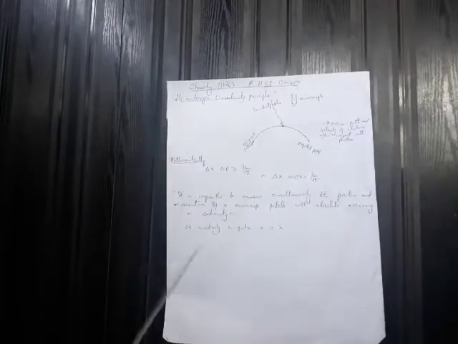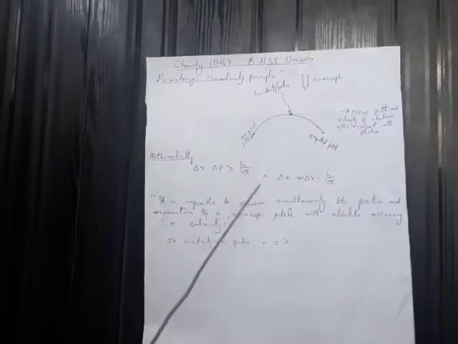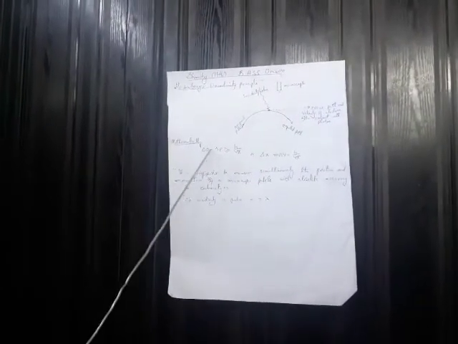Here delta x represents the uncertainty in position, and delta p represents the uncertainty in the momentum, and h by 4 pi is a constant. The sign greater than or equal to means the product of the uncertainty in position and the uncertainty in momentum can be either greater than h by 4 pi, or equal to h by 4 pi, but it can never be less than h by 4 pi.